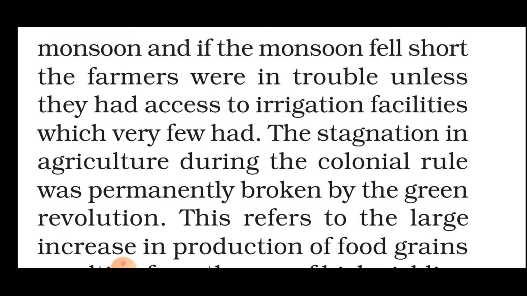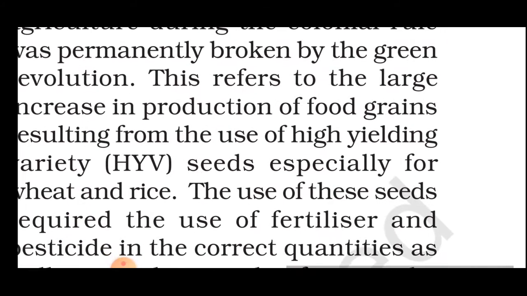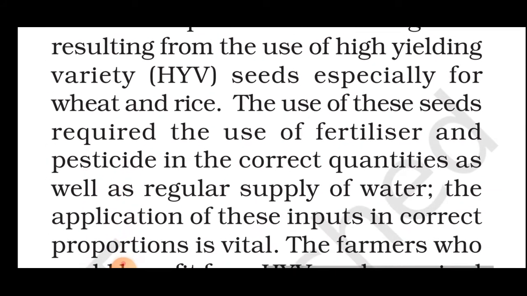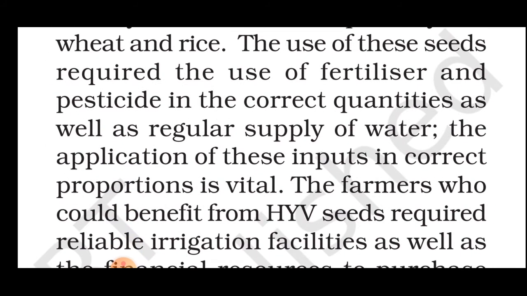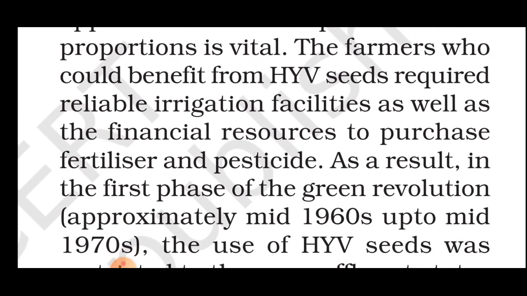The stagnation in agriculture during the colonial rule was permanently broken by the Green Revolution. This refers to the large increase in the production of food grains resulting from the use of high yield variety seeds and modern irrigation facilities, especially for wheat and rice. The use of these seeds required fertilizers and pesticides in the correct quantities, as well as a regular supply of water. So the application of these inputs in correct proportion is vital, and the farmers who could benefit from HYV seeds required reliable irrigation facilities as well as the financial resources to purchase the fertilizer and pesticide.